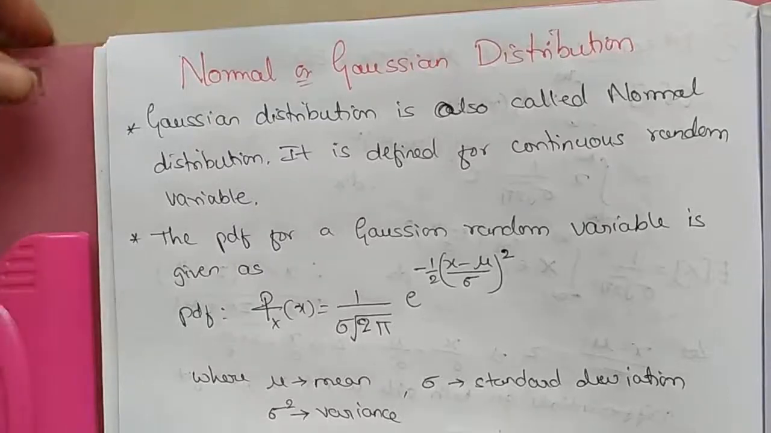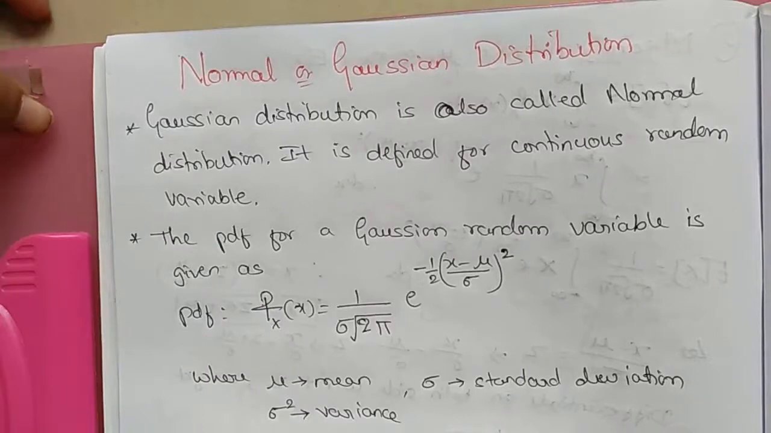Welcome. In this lecture session, we'll learn about the normal distribution, also known as the Gaussian distribution. The Gaussian distribution is a continuous probability distribution.